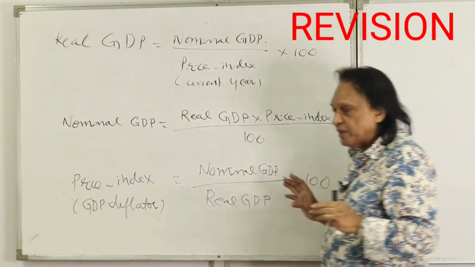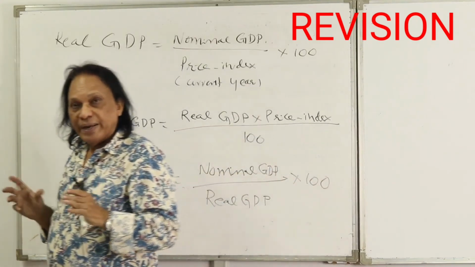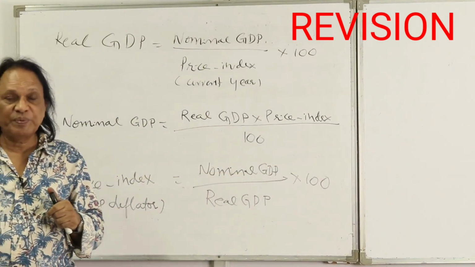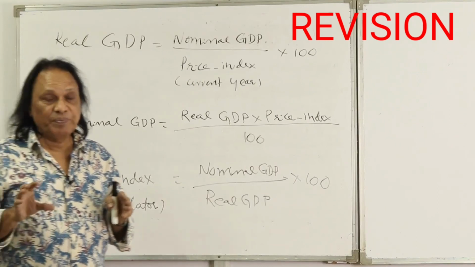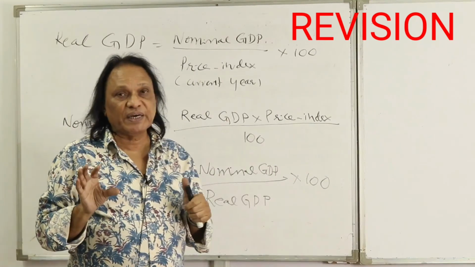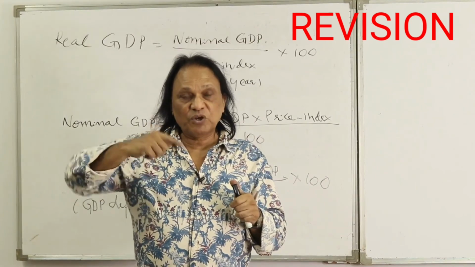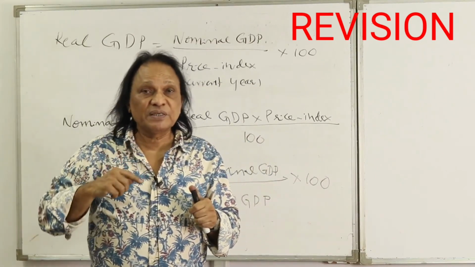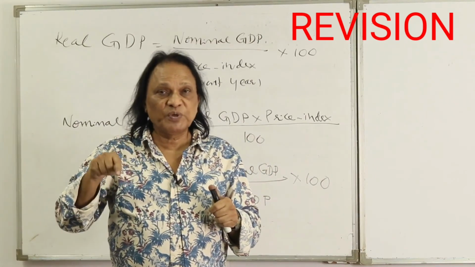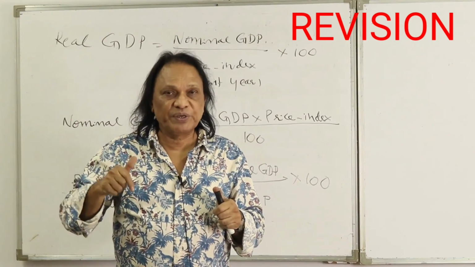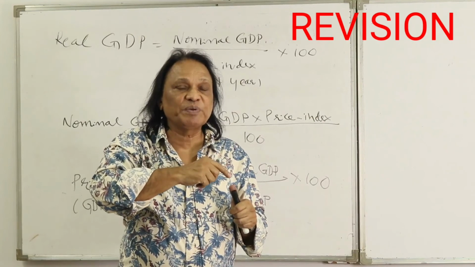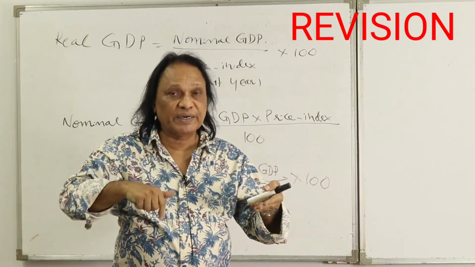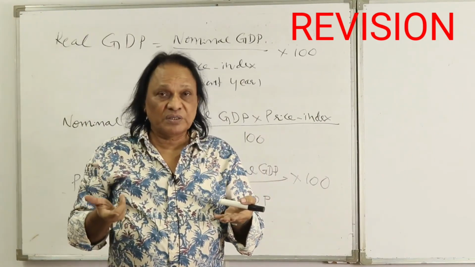So I just repeat once again. In national income accounting, nominal GDP and real GDP are very important. Just to sum it up, nominal GDP is also called GDP at current prices. We find nominal GDP by multiplying the goods and services produced in the current year with their prices in the same year. Real GDP is called GDP at constant prices. We find real GDP by multiplying the goods and services produced in the current year with their prices in the constant year.